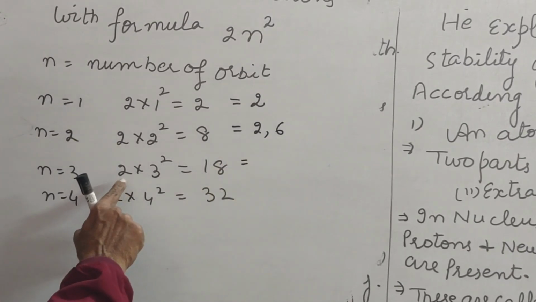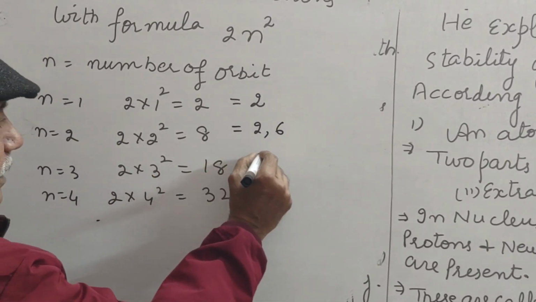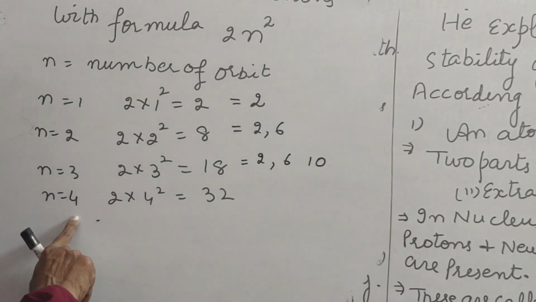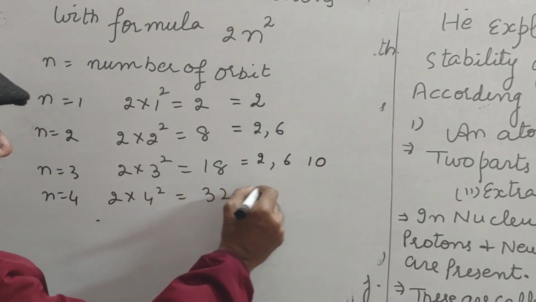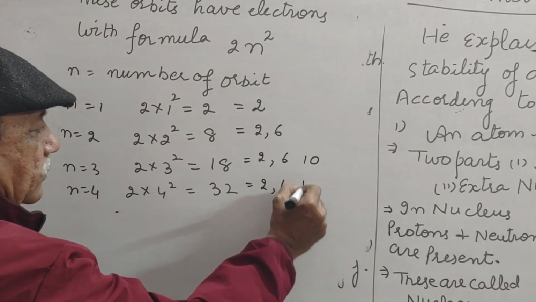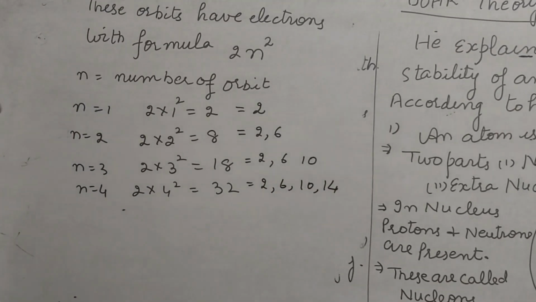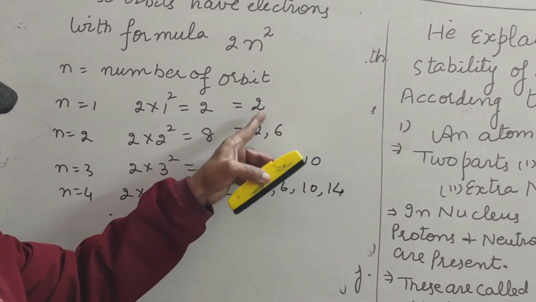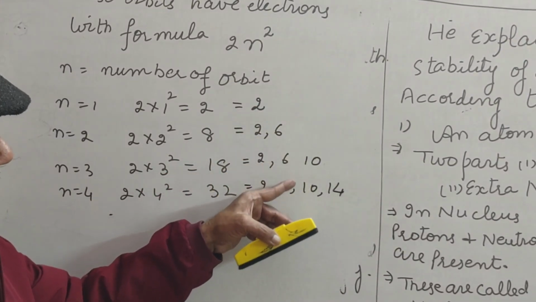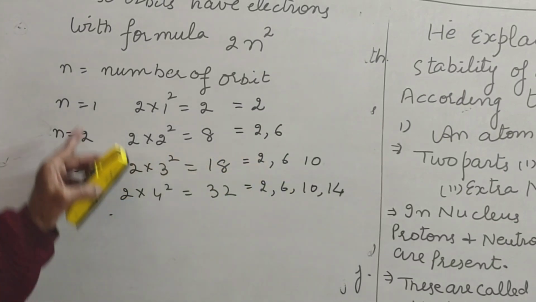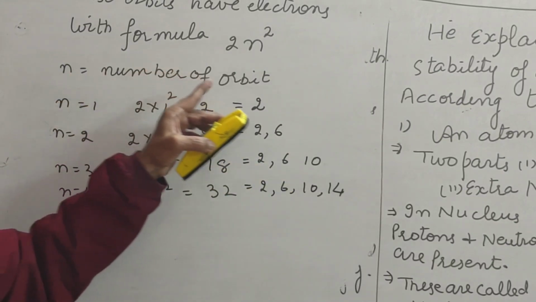It is divided into three parts, 2, 6, 10. It has number 4. It is divided 2, 6, 10, 14. These are further division of parts, electrons present in any orbit.